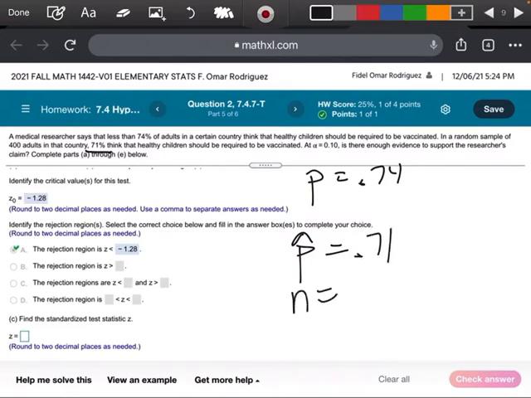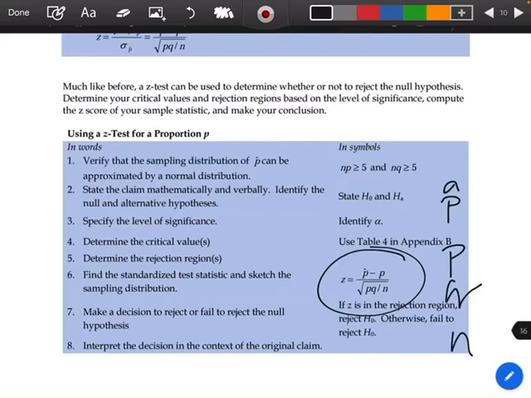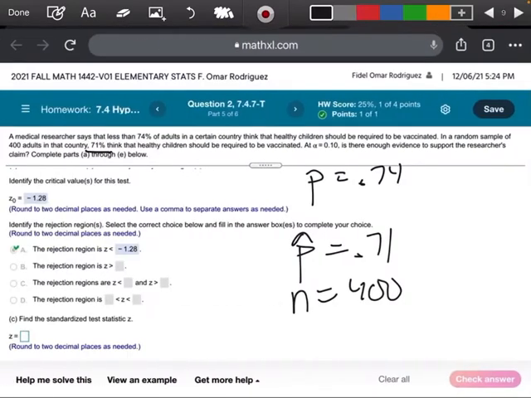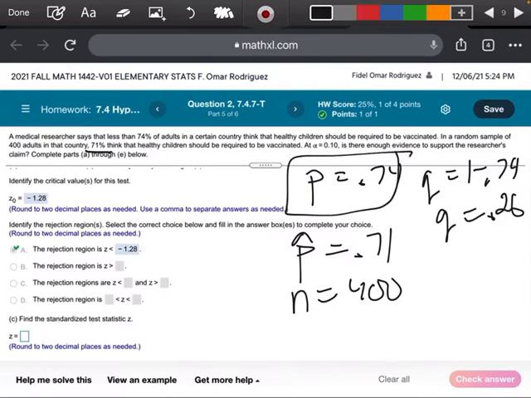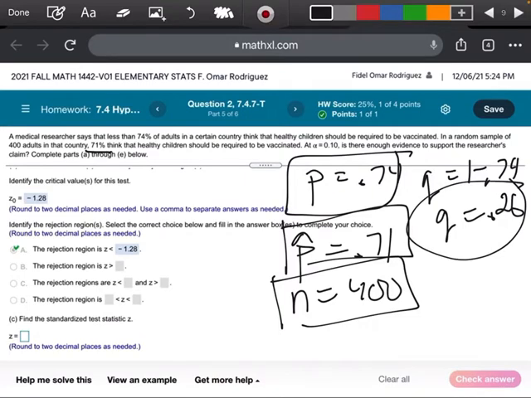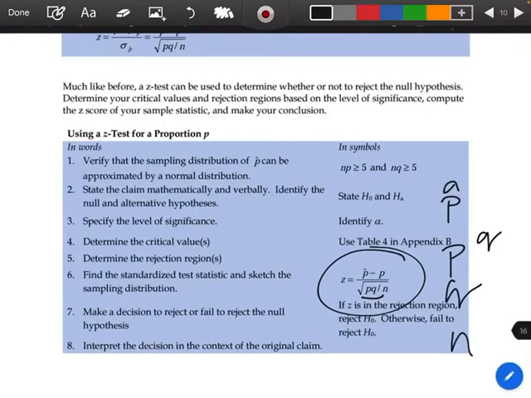0.71. What is my N in this case? My N was 400. Okay. The other thing we need to know, y'all, is we need to find our Q because there's a value of Q right here as well. Okay, so the way we find Q is going to be 1 minus P. So 1 minus 0.74 should be a 0.26. Okay, so I got my values for P hat, for N, and for Q.